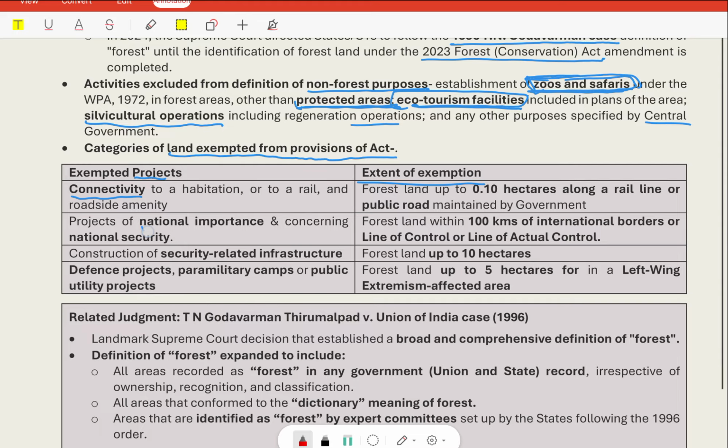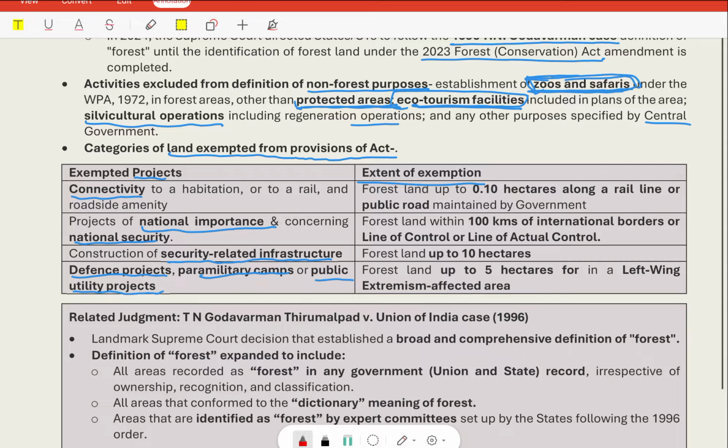If it is of national importance or national security, if it is a construction of social security related infrastructure, if it is a defense project, if it is paramilitary camps or public utility projects. These are the exemptions.